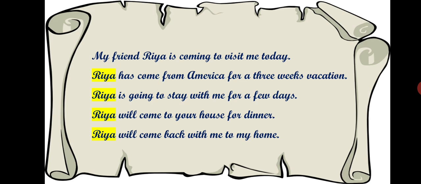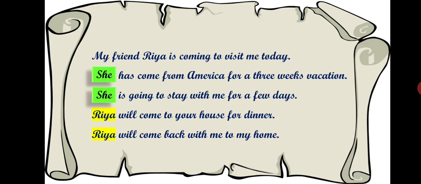So according to the activity, let's replace the noun Ria with the pronoun she. As I told you earlier, we will not do it in the first line because Ria is being introduced in that line. Let's continue. My friend Ria is coming to visit me today. She has come from America for a 3 weeks vacation.